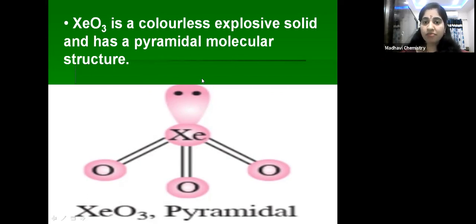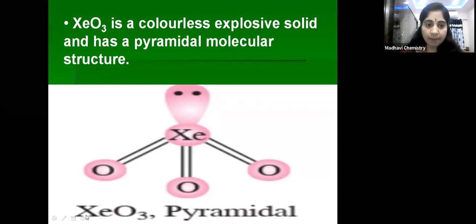Xenon trioxide has a pyramidal structure. How many lone pairs of electrons does it have? One lone pair. Xenon is forming how many bonds with oxygen? With each oxygen, it is forming a double bond. What is the structure of xenon trioxide? Pyramidal, with one lone pair. It is a colorless explosive solid. Is that clear, children?